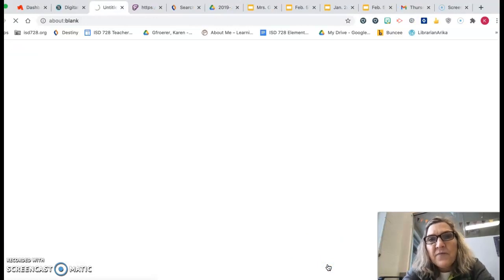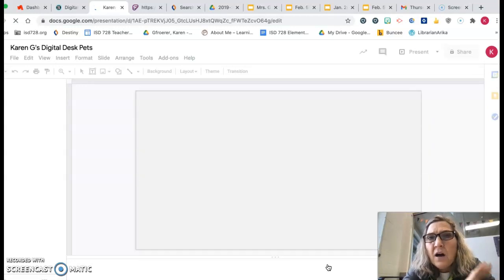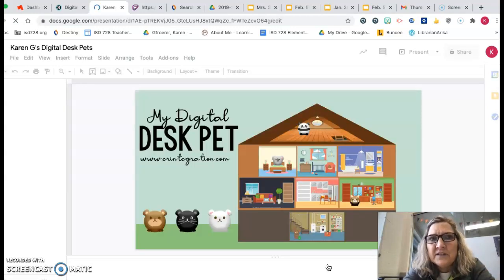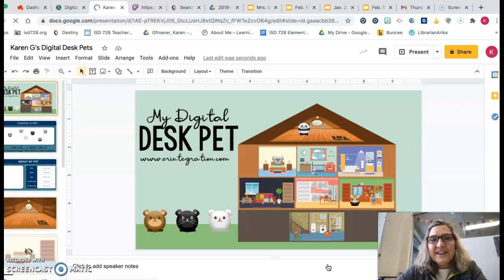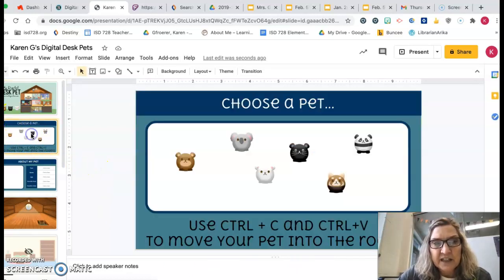Now, it's important that we made a copy, because if we tried working on that one, all of us would be doing the exact same one. So now you just made your own copy. So here it is, your Digital Desk Pet. The first thing I'm going to do is go to slide 2 over here, click on it, and I have 6 pets to choose from. So you get to decide which little character you want for your digital pet.